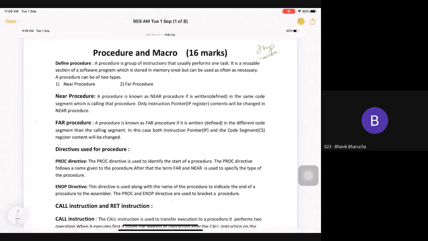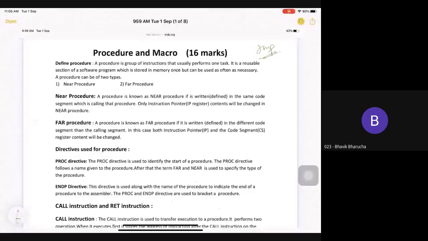Normally every time the next instruction gets executed, and that is based on the instruction pointer. Every time, your instruction pointer is pointing to the next instruction to be fetched. So suppose this is my program, then IP will always point to the next instruction to be fetched. Based on IP, my program gets executed. But when you have a jump instruction, you need to change the flow of your program. IP is pointing to the next instruction, but you may want to change the value of that IP. That's why that instruction is important.